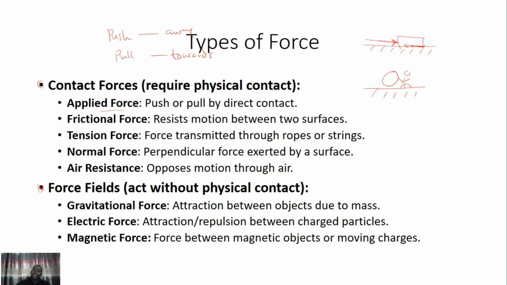That is frictional force. Frictional force is a kind of force that resists motion between two surfaces. It's a type of contact force because it requires contact between the body and the surface.